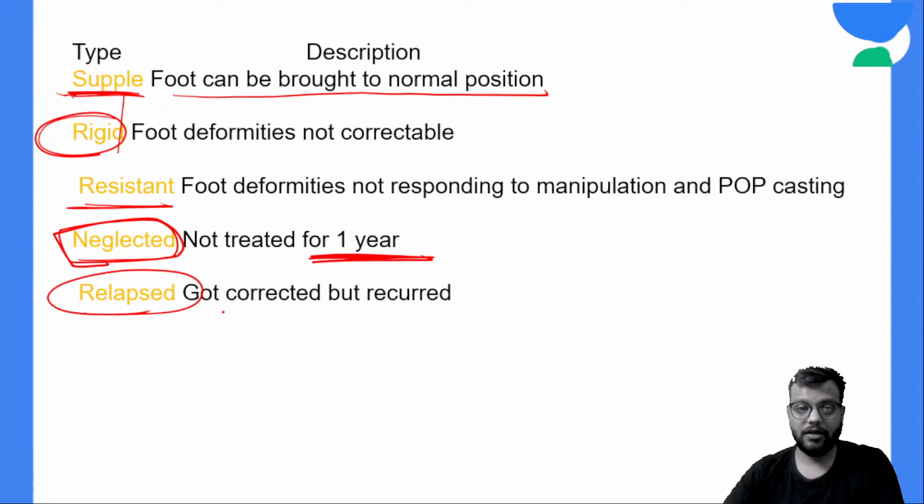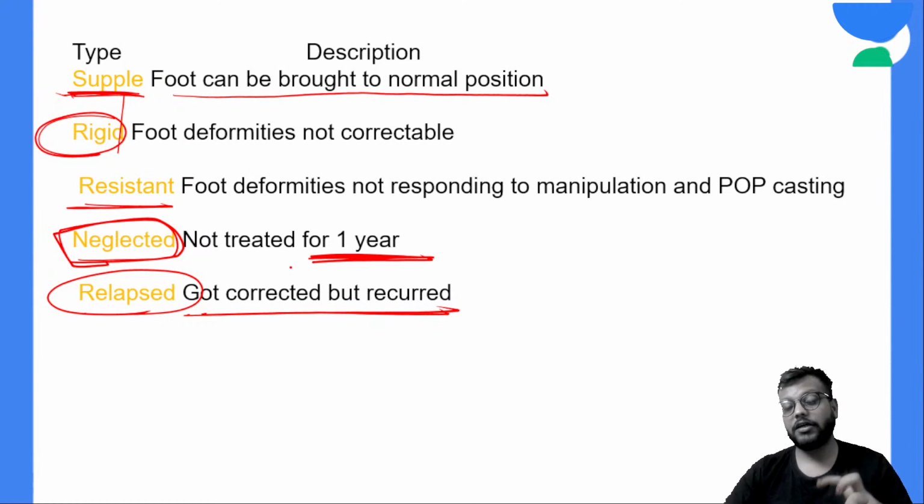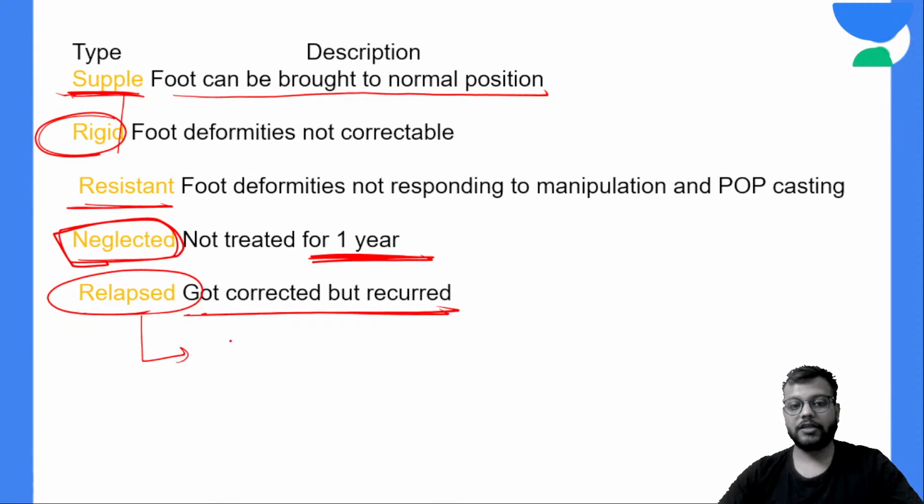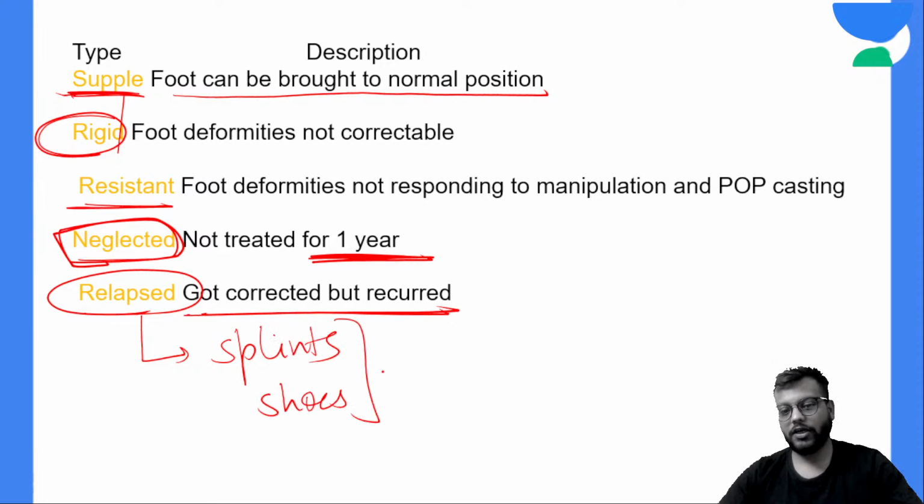And relapsed is the CTEV which got corrected, okay, by the treatment, manipulation, casting, etc., but it has recurred. Okay, and the most common cause of relapse is that you have not undergone the maintenance of the correction. Okay, so maintenance is very important, and maintenance of the correction, we will see, is done by CTEV shoes or Dennis Brown splints, etc. Okay, splints, shoes, they are used for the maintenance of the deformity.